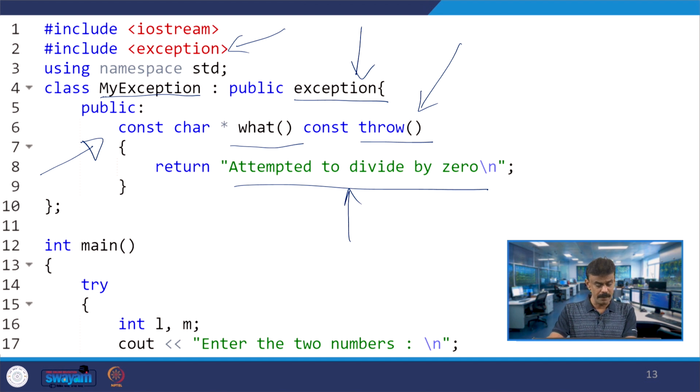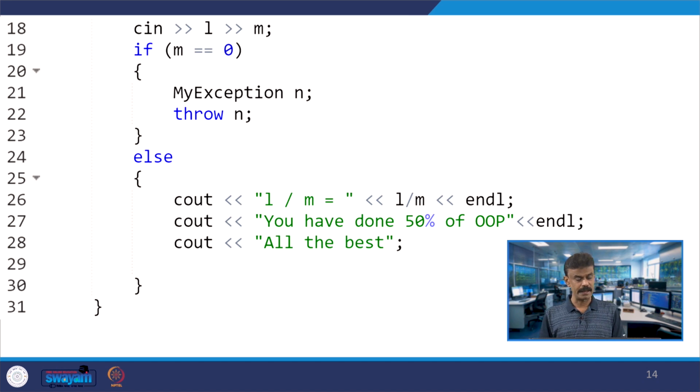Now, in main I have a try block, with int l, m. You are entering two numbers, taking l and m.